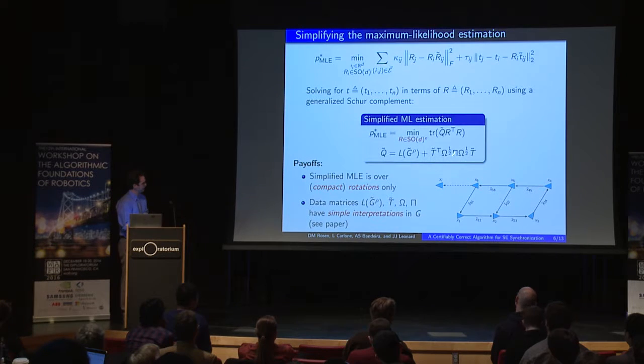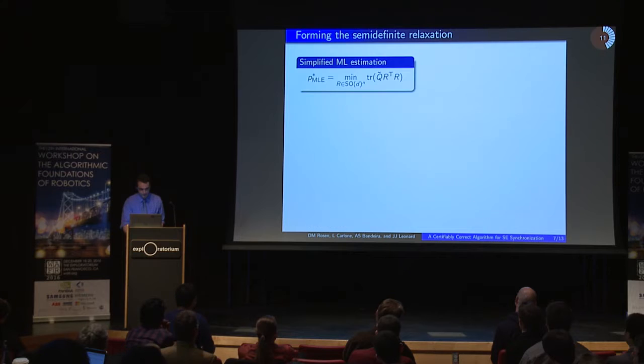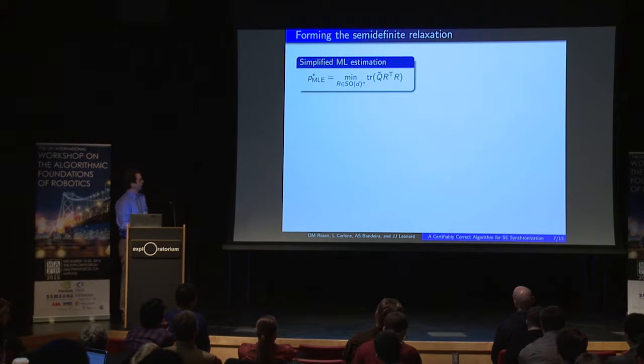And these matrices that appear in this quadratic form that parameterizes this objective each admit particularly nice interpretations in terms of the underlying graphical model. So there are things like graph Laplacians and things of that sort. I'm not going to go too much into the details here for this talk, but I'd invite you to take a look at the paper for the details on what those are. Okay, so now we have the simplified form of this maximum likelihood estimation, which is just over the rotations.